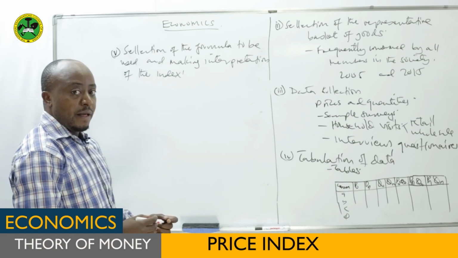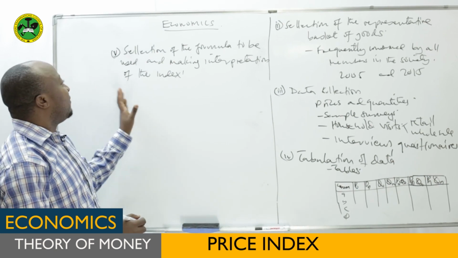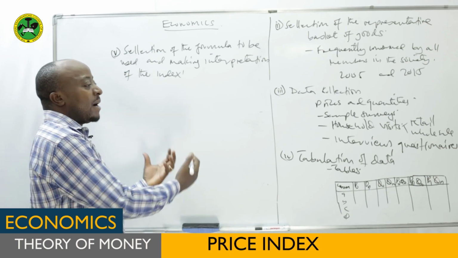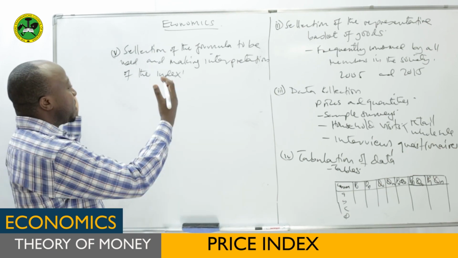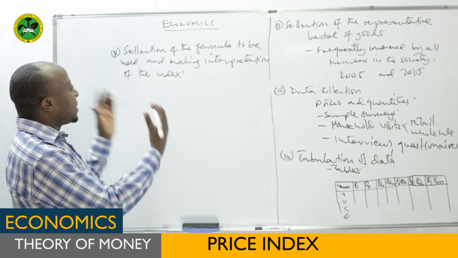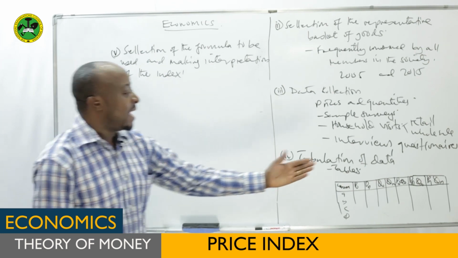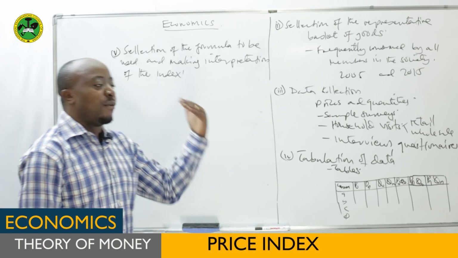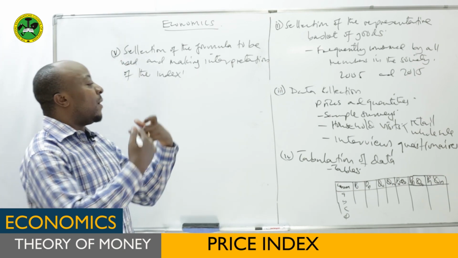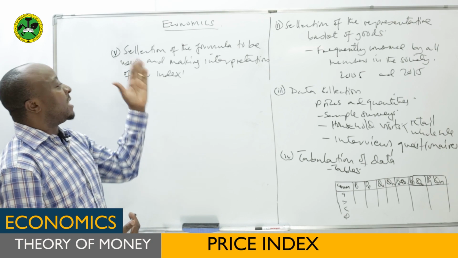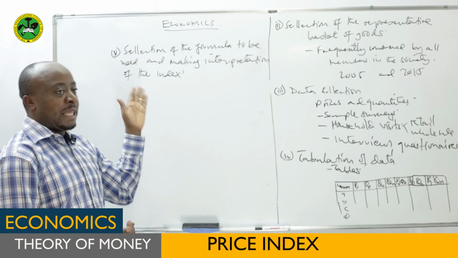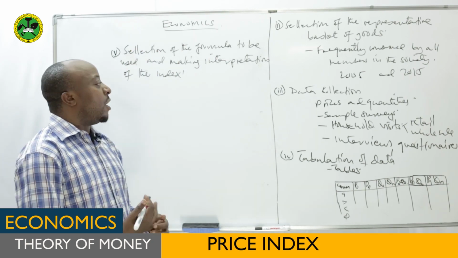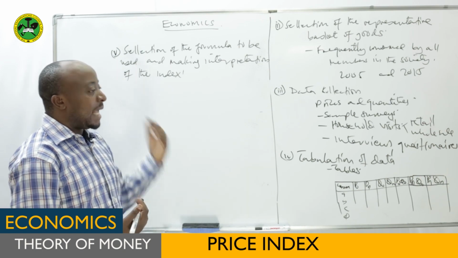So here, it means you have to select the formula. There are different formulas, we'll see them later on. So you choose those formulas, then after choosing them, you calculate the index by using the information you have gathered and tabulated. Once you calculate and get the final answer for the index, you make an interpretation of the answer. These are the procedures of calculating price index.